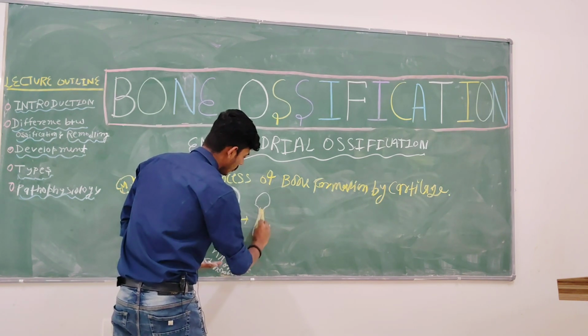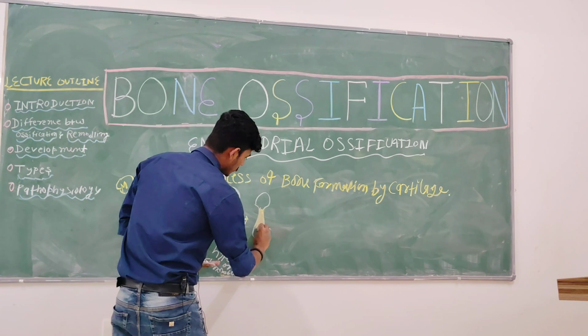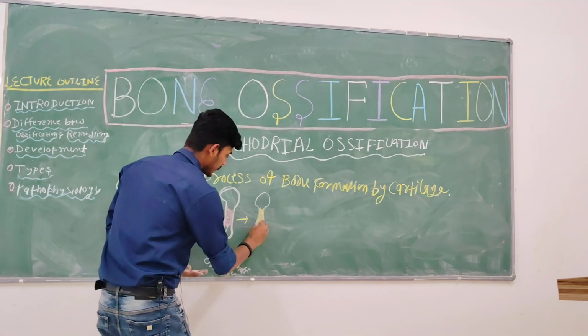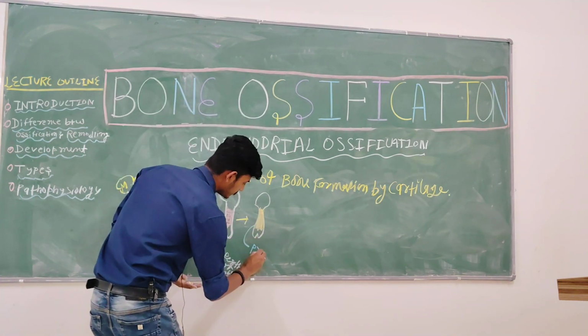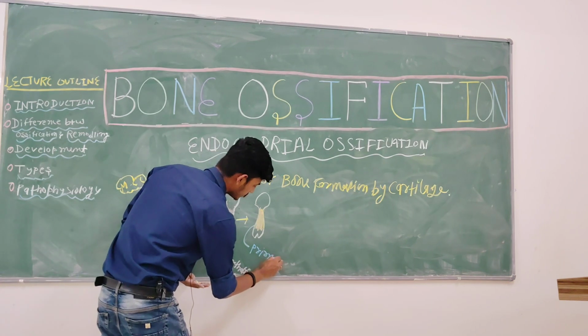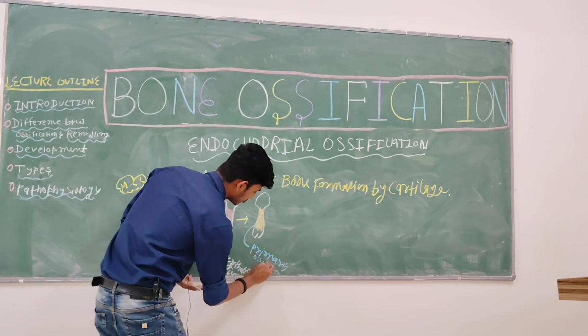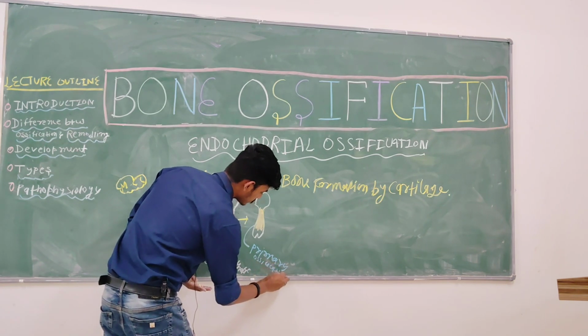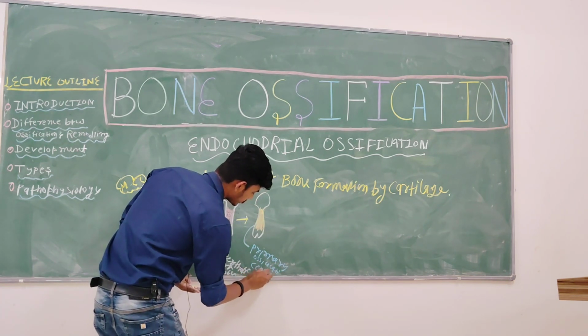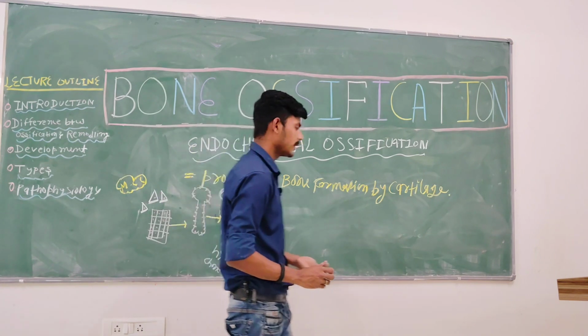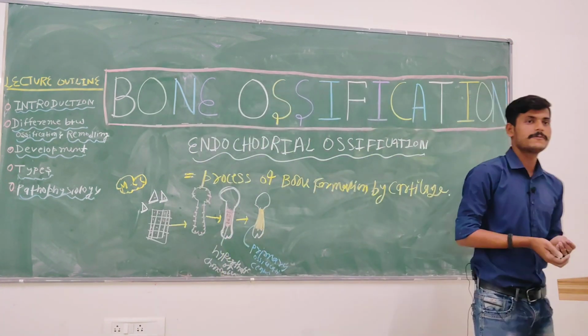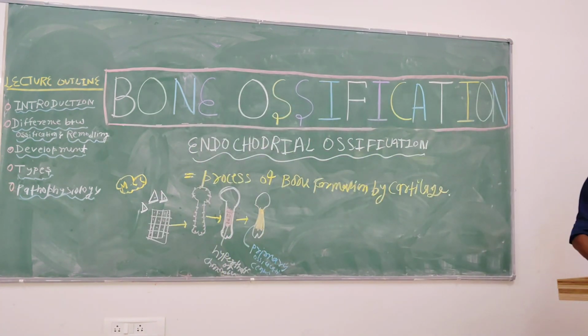Write down: they form the primary ossification center. It's a primary ossification center. Understanding? Okay.